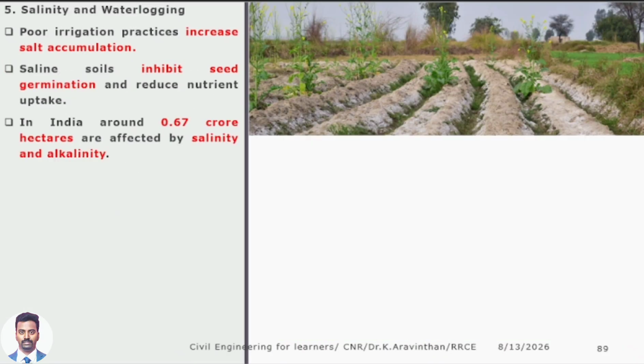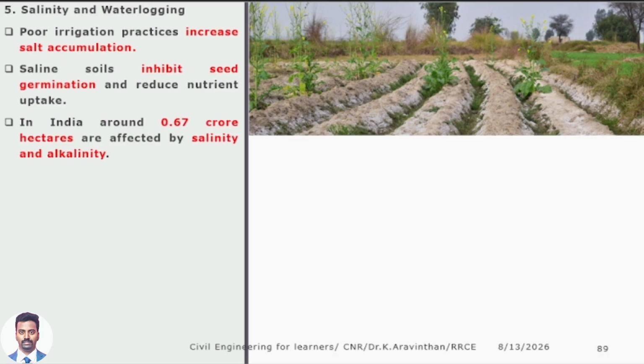Now, this is one of the soils. Is this a good soil or a degraded soil? By viewing, you can say degraded soil. Why? Because the soil should not have white color particles. Sir, what do you mean by this white particle? It is called salt accumulation. It is a degraded soil.